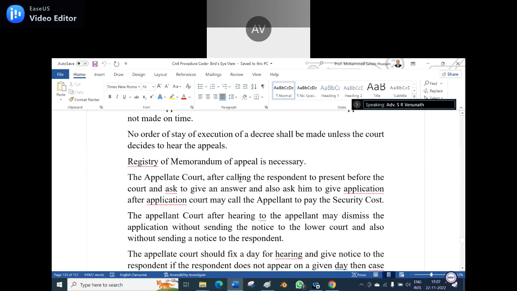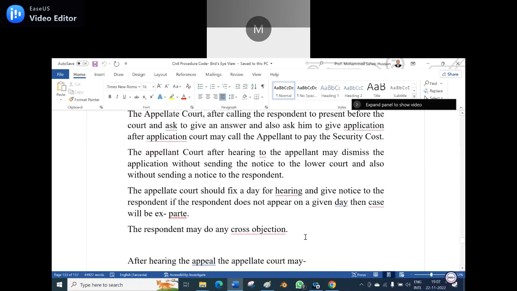The appellate court, after hearing the appellant, may dismiss the application without sending a notice to the lower court and also without sending a notice to the respondent. Means the appellate court, having a hearing, can either dismiss the application without sending notice to the lower court, and also without sending notice to the respondent.